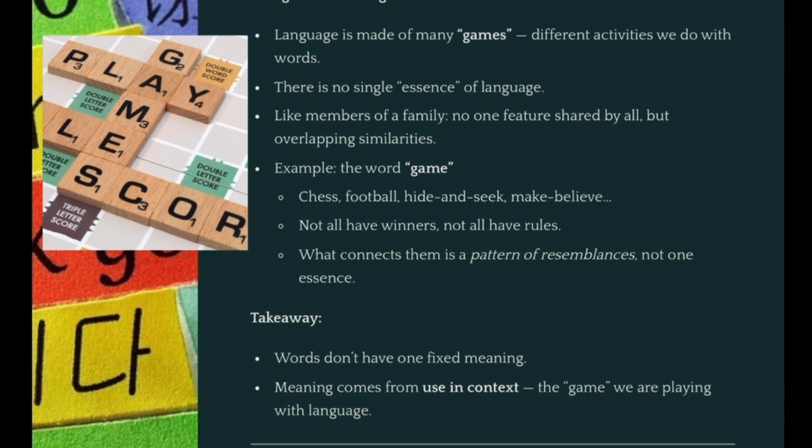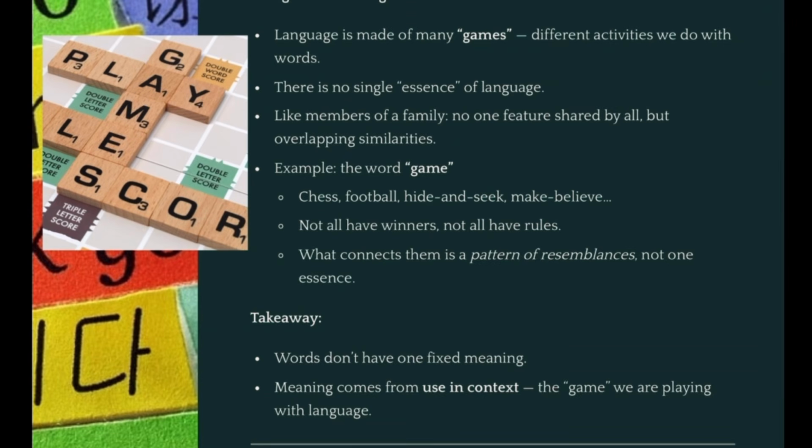There's chess and football, hide and seek, tag, there are video games, and every single one of them is different, but they all have some similarities, because not all games have a clear winner and a clear loser. Not all games have the same rules, and some games really don't even have any rules. But still, they are all connected by this word of game, because they have what he would call the essence of game. They all have this feeling of what we think a game is. And so he calls this connection the pattern of resemblances.